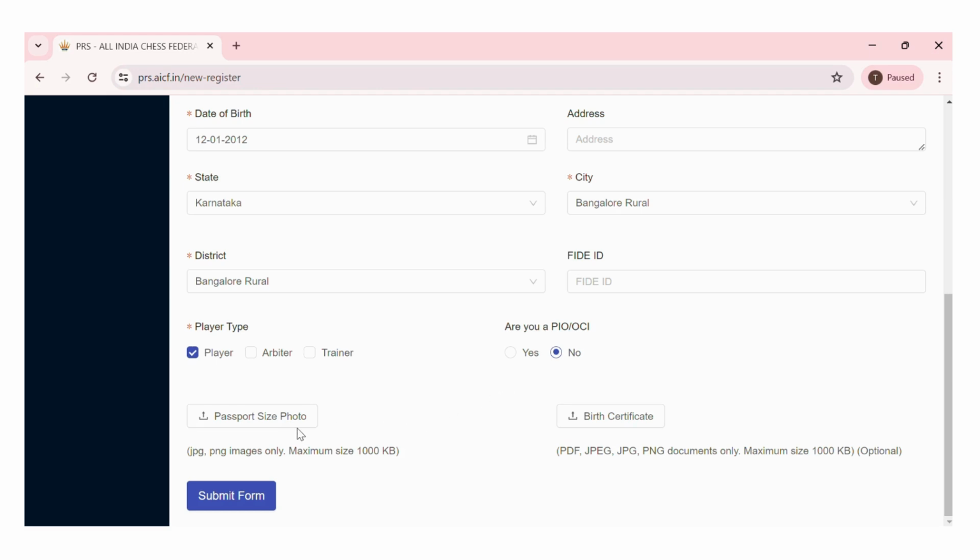And if you just see below, there are two buttons. One is passport size photo and other one is birth certificate. For birth certificate, they mentioned it as optional, but it is better to give a proof of birth certificate for date of birth. When you upload these documents, ensure they are saved in JPG or PNG formats and the maximum size is 1000 KB. And for birth certificate, there are four formats available, but maximum size is 1000 KB.